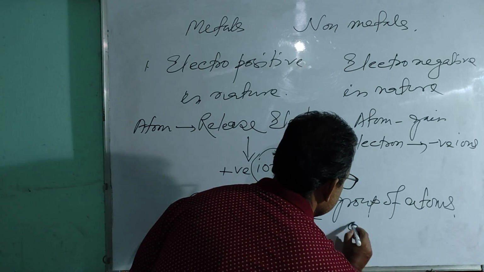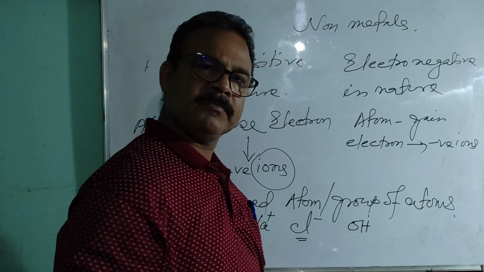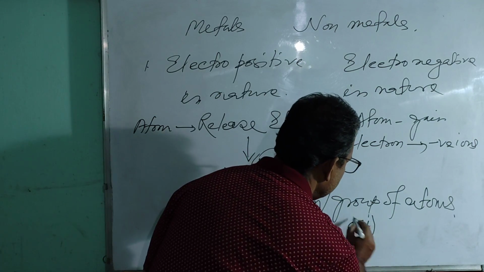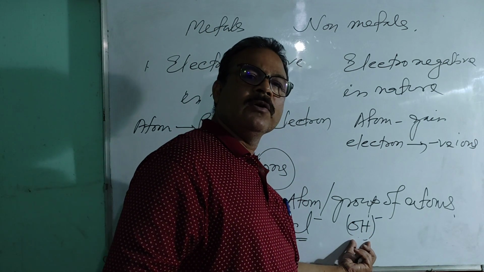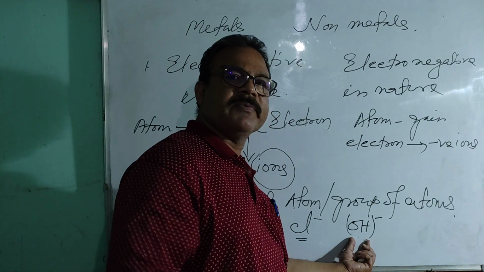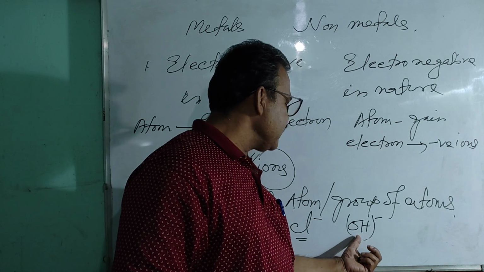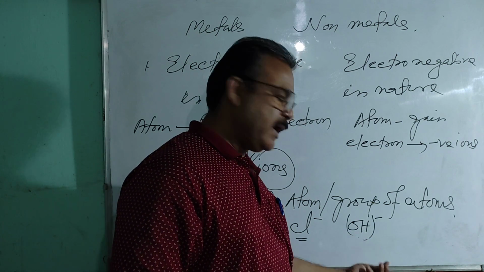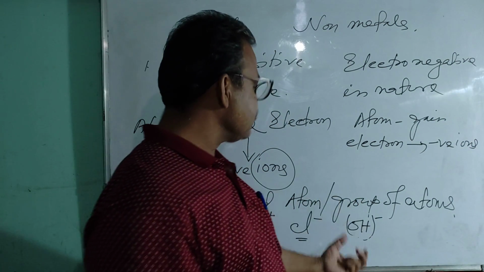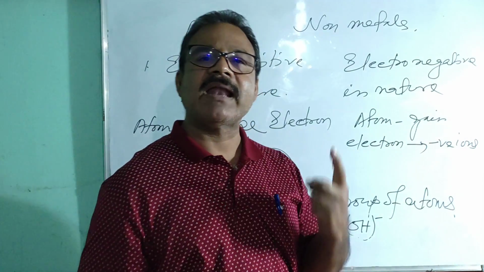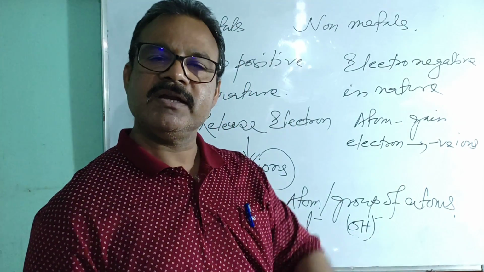As for example, OH. It is also a group of atoms. There are two different types of atoms: the atom of hydrogen and the atom of oxygen. Although they are two different types of atoms, together they behave like a single unit.